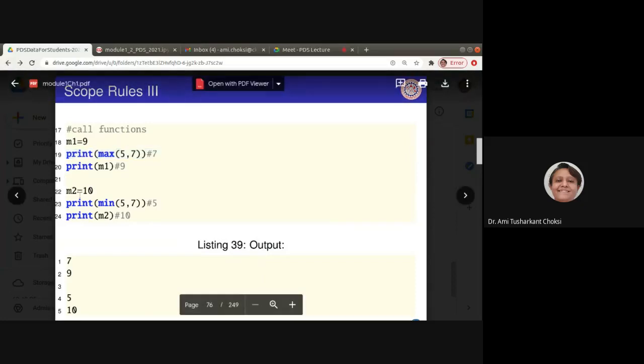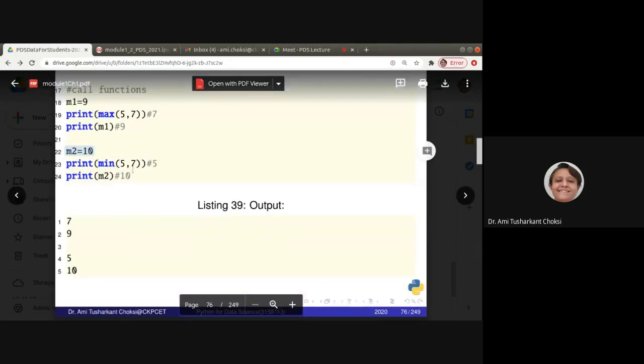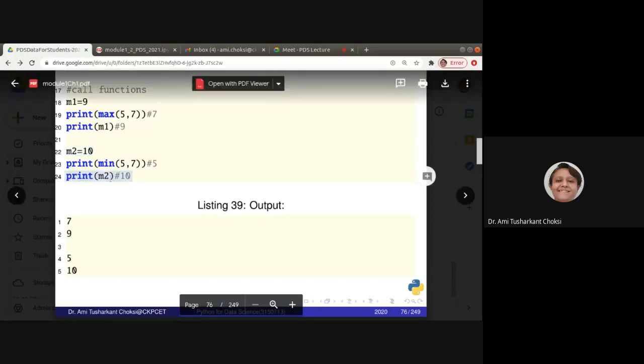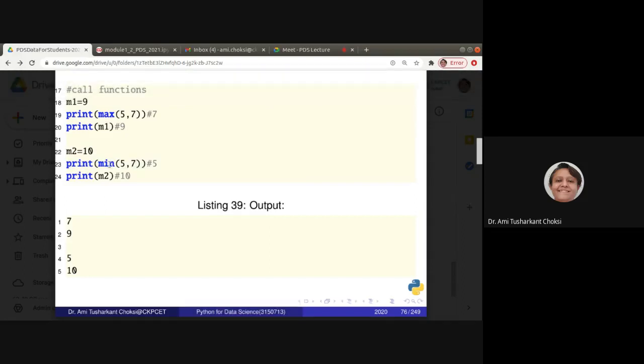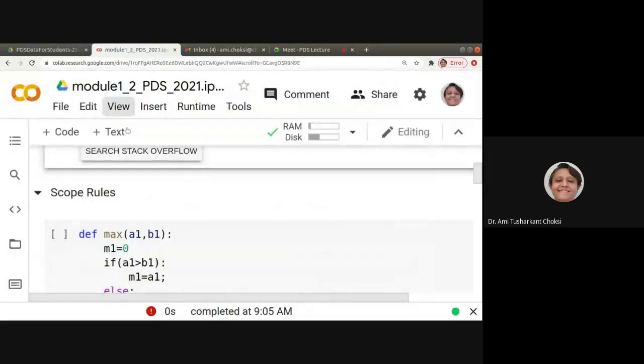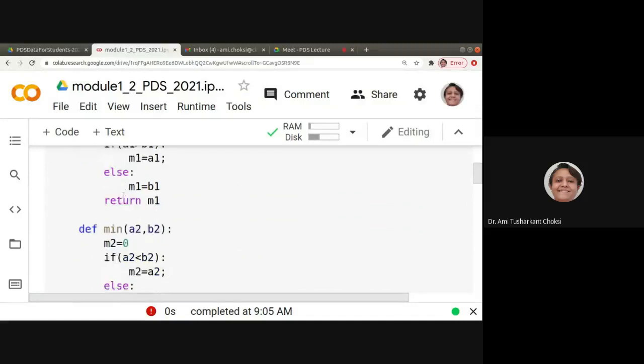Fine. Same way for m2 is equal to 10. If we call the minimum function with arguments 5 and 7, we get 5, that is the minimum value. But when we print m2, we get the value 10 because this value is in the scope. Whatever value was inside this function is not in the scope when we print this variable. So we can see the running and get the idea.